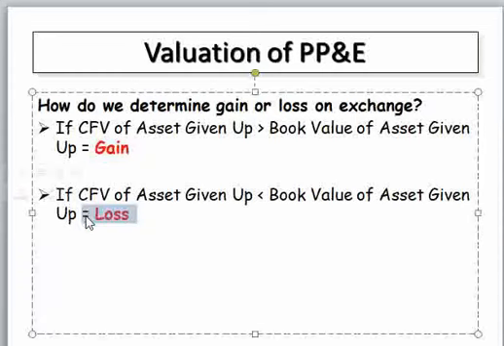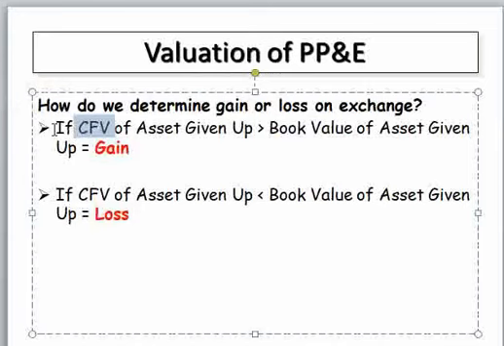Therefore, in an exchange, you have to determine the gain and the loss because it is a mandatory issue for the exchange. Then, in order to determine the gain, simply compare and contrast the book value of the asset, the value at the time of exchange, and the current fair value of the asset that is given up.